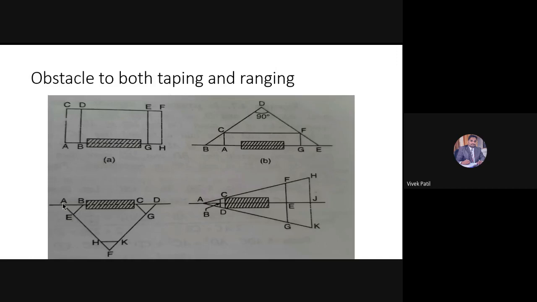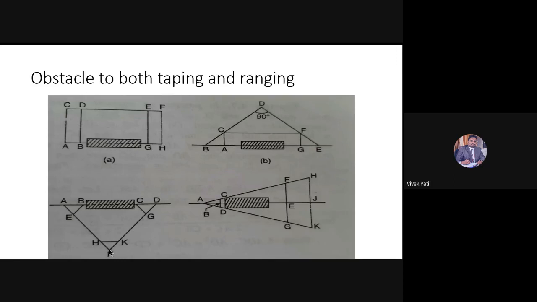Once I have done that, I will extend the line AE up to F. Once I have come to the point F, I will take a random distance.